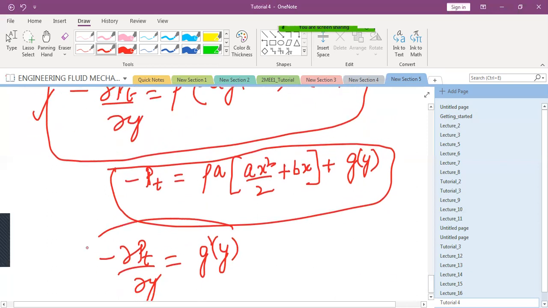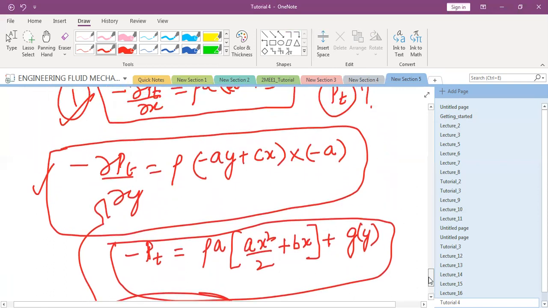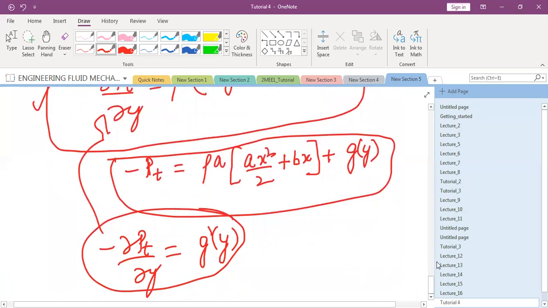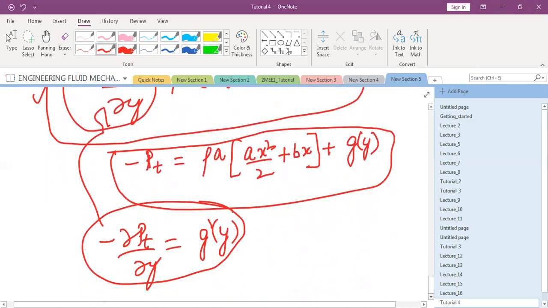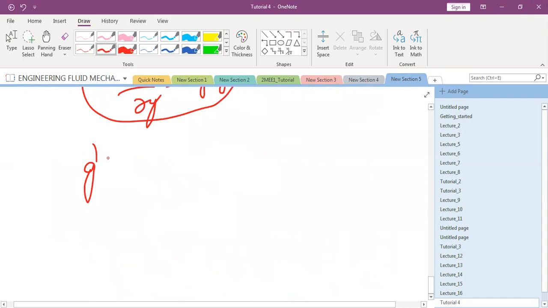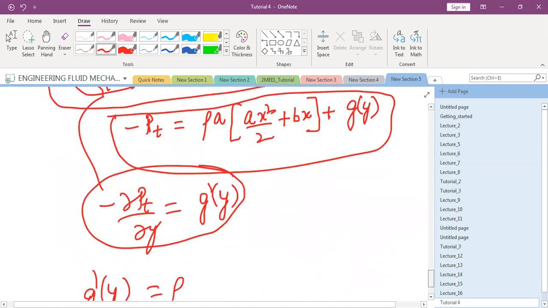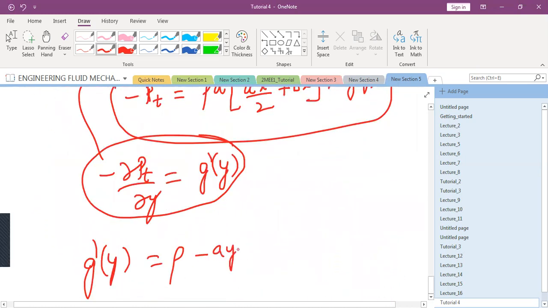So can you substitute this value here in this expression? What do you get? Instead of this term, you can put here g dash y. So g dash y now becomes equal to, help me write down what g dash y is. g dash y is equal to rho, what was the expression? Minus ay plus cx, into minus a.